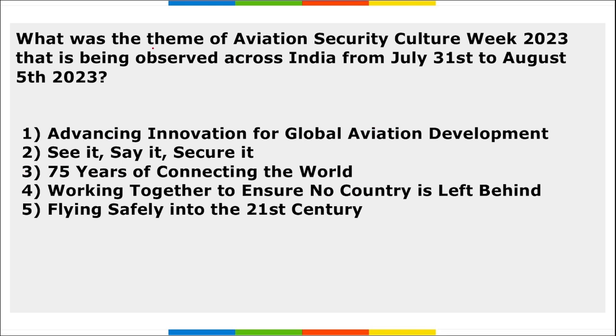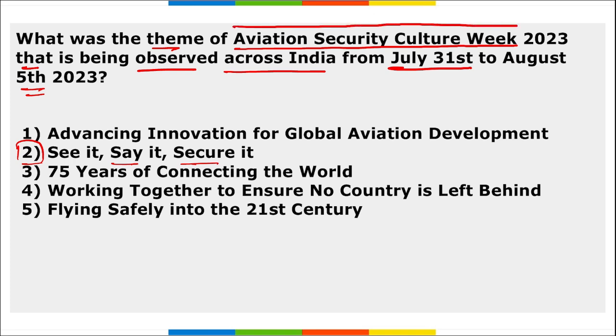Next, what was the theme of Aviation Security Cultural Week 2023 that is being observed across India from July 31st to August 5th? The theme for this particular week is see it, say it, secure it. I repeat, see it, say it and secure it is the theme for the Aviation Security Cultural Week 2023 that is being observed across India from 31st of July to 5th of August. Next.